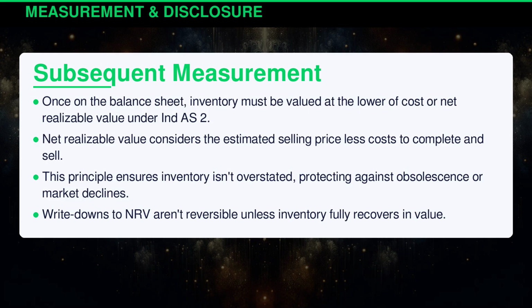Once on the balance sheet, inventory must be valued at the lower of cost or net realizable value under Indian Accounting Standard 2. Net realizable value considers the estimated selling price less costs to complete and sell. This principle ensures inventory isn't overstated, protecting against obsolescence or market declines. Write-downs to NRV aren't reversible unless inventory fully recovers in value.